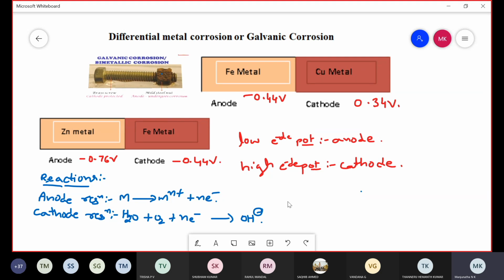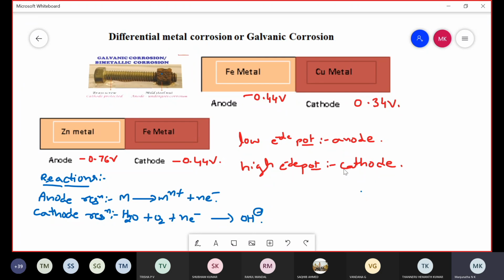In this differential metal corrosion, the metal having low electrode potential acts as anode and undergoes corrosion. But the metal having high electrode potential acts as cathode and is unaffected by corrosion. This type of corrosion is called differential metal corrosion or galvanic corrosion.